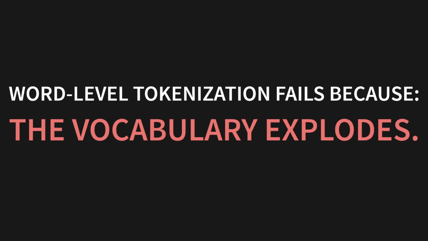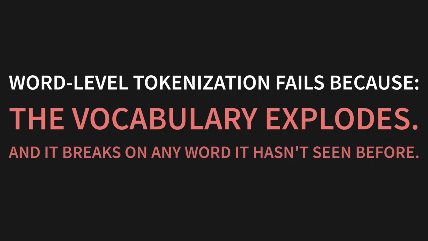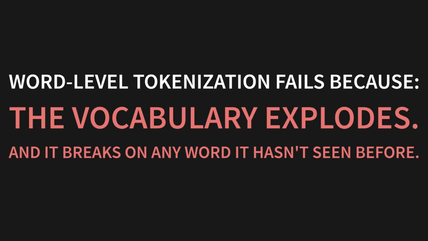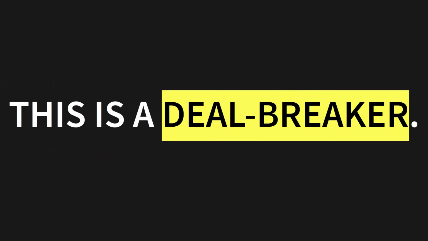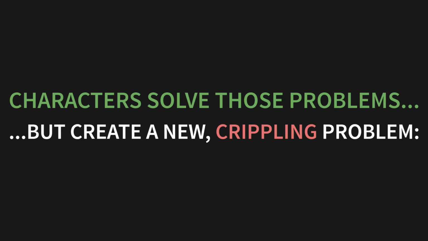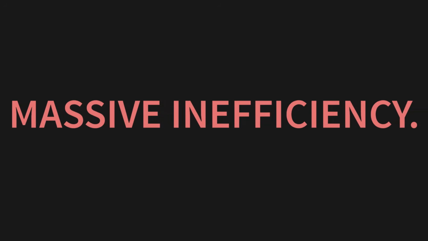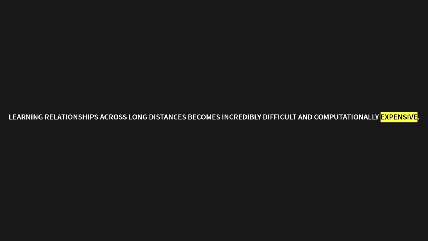So let's recap. Word-level tokenization fails because the vocabulary explodes. And even worse, it breaks on any word it hasn't seen before. This is a deal breaker. Characters solve those problems. They have a small vocabulary and can build any word, but they create a new crippling problem: massive inefficiency. Learning relationships across really long distances, like from the start of a paragraph to the end, becomes incredibly difficult and computationally expensive.